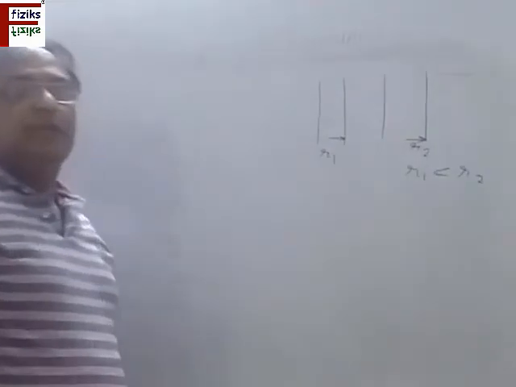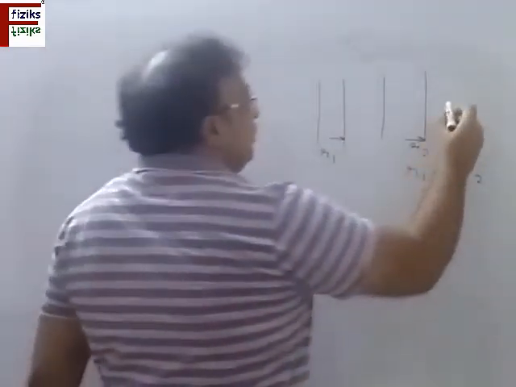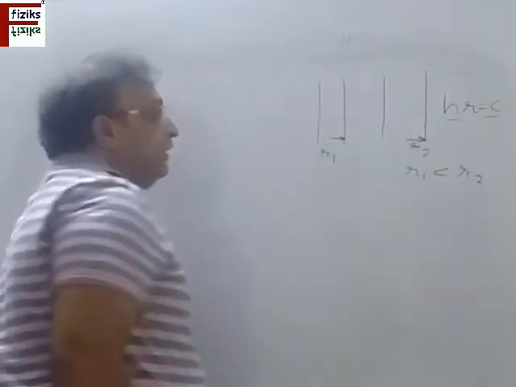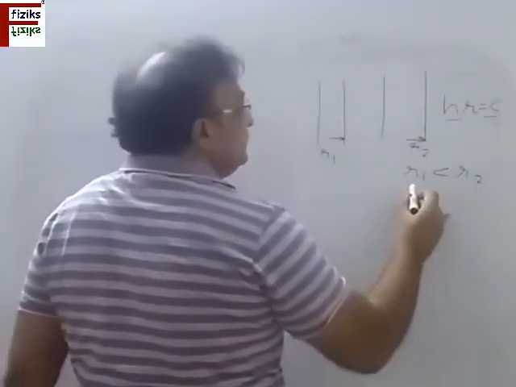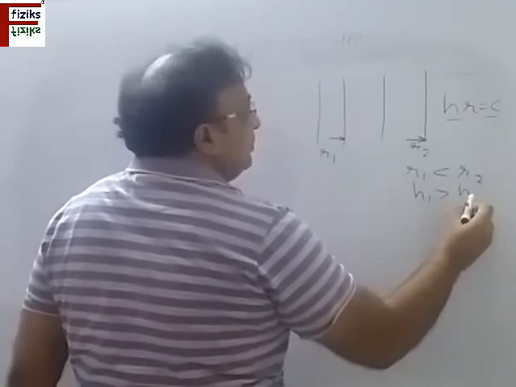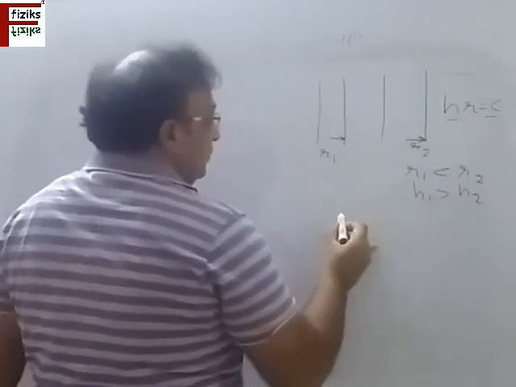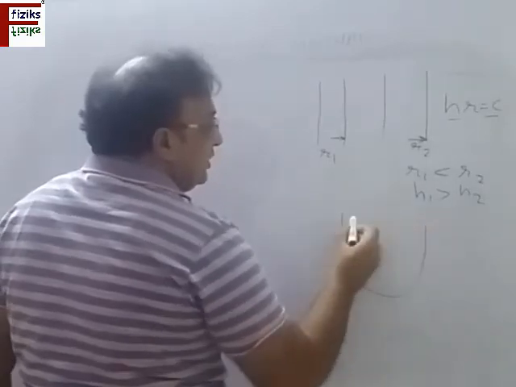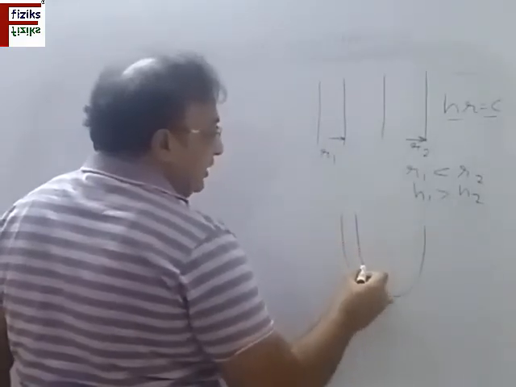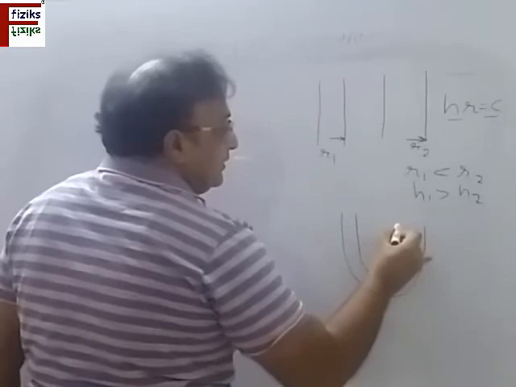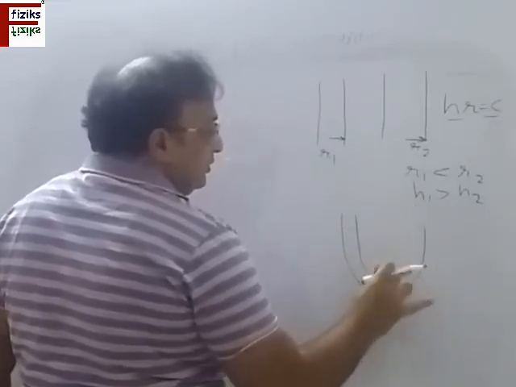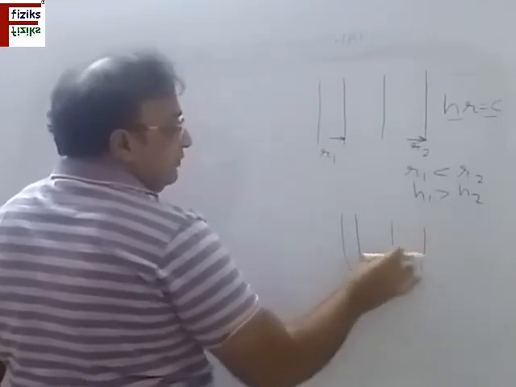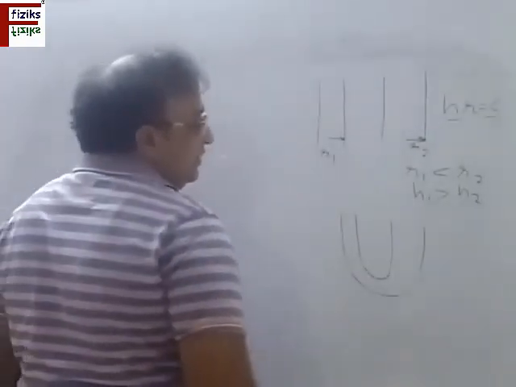So obviously, since the product of h and r is constant, the value of h1 will be more than h2. If I join these two tubes like this, it is a U-tube having differential size. The diameter is not constant. For this part, the diameter is more, for this part, it is less.